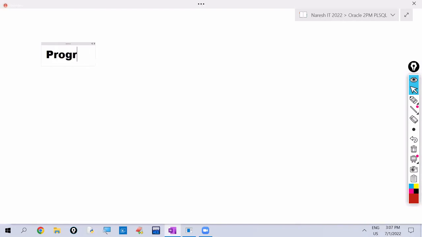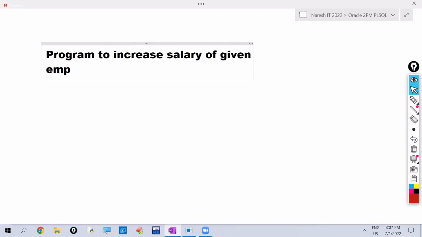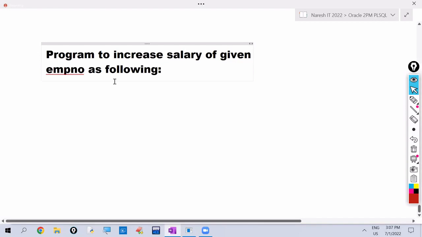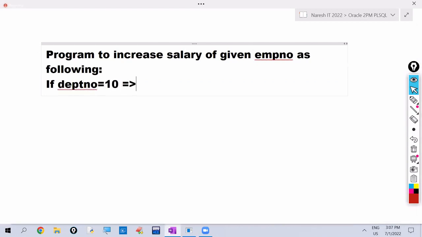Write a program to increase salary of given employee number as following. So we give employee number. If department number is 10, then increase 10% on his salary.